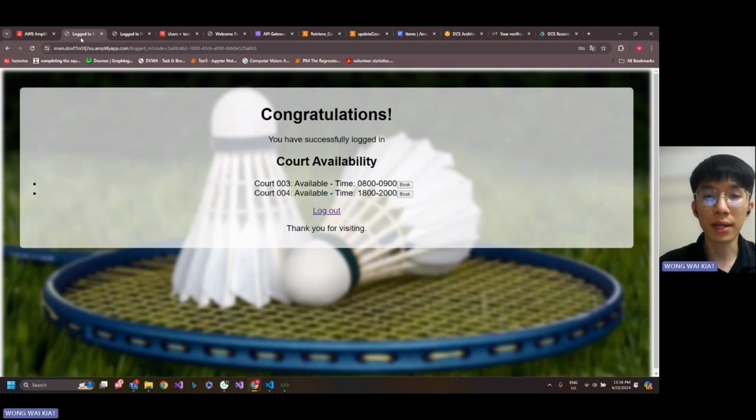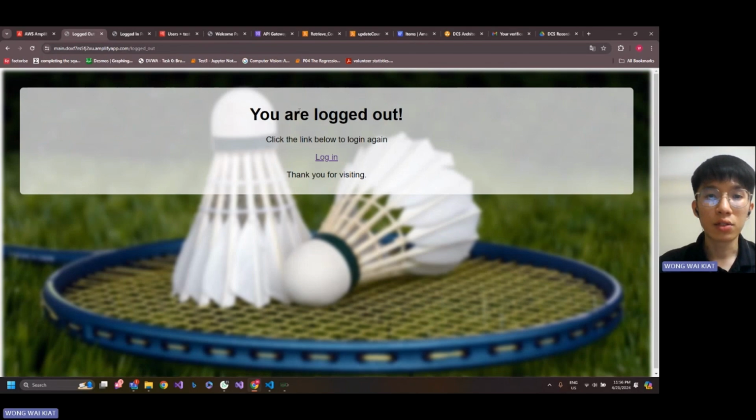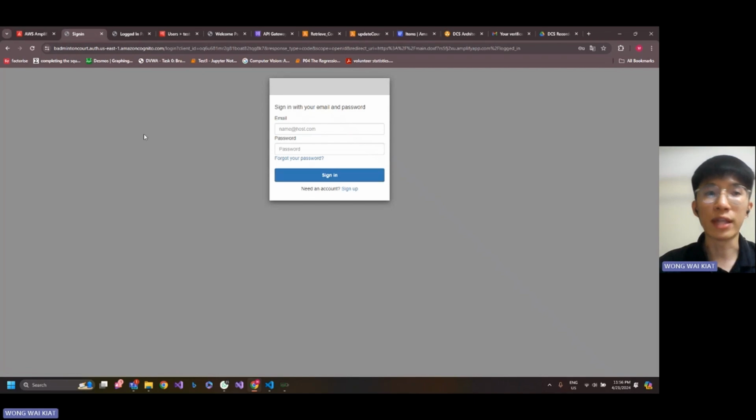And then we go back to our homepage. The user can log out by clicking this link, and then it will redirect the user to the logout HTML. So this is the logout page, and then the user can log in again, and it will redirect the user to the console again to sign in for user authentication. So that's all from me. Thank you.